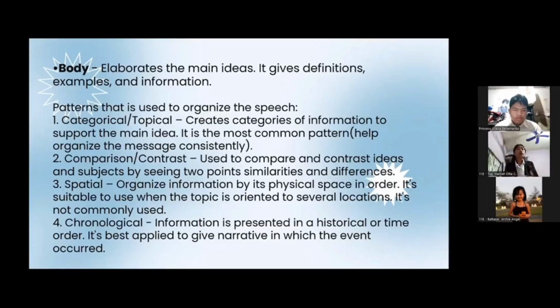An example of this could be when we're talking about food. Japan is commonly known for its sushi, Korea for kimchi, Philippines for adobo, and so on. Chronological: information is presented in a historical or time order. It is best applied to give a narrative in which the event occurred. An example of this is when we're speaking about the wartime or what happened with the comfort women and such.